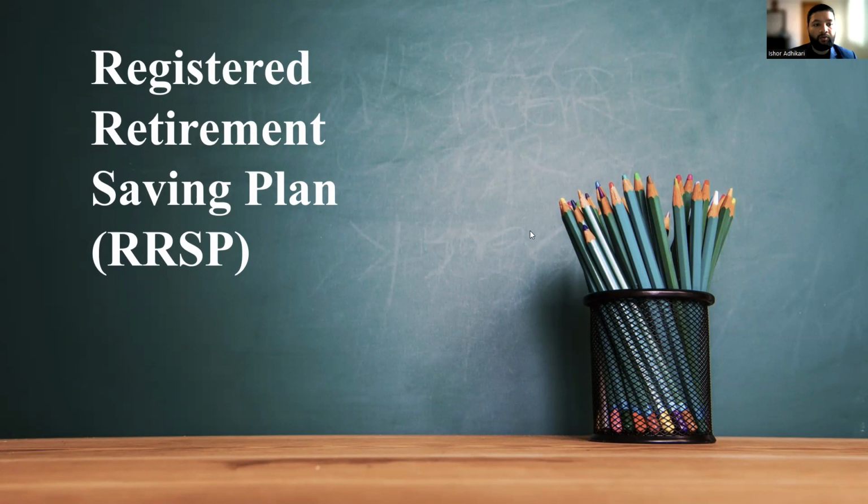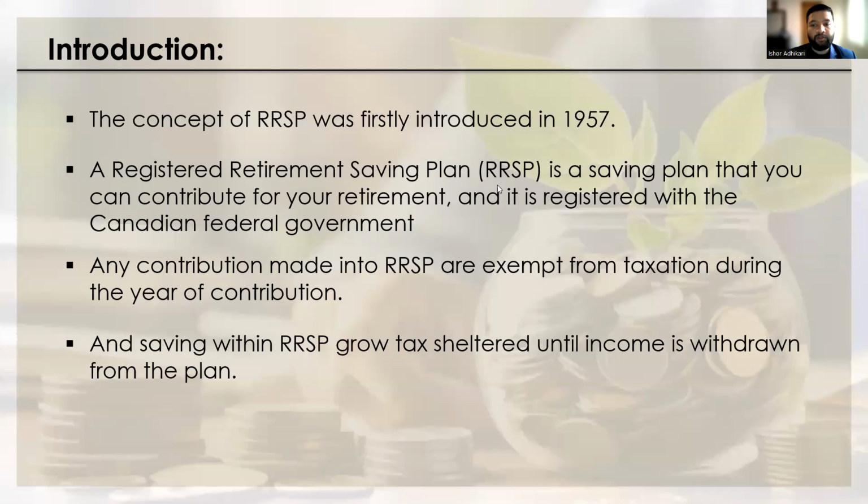Today I'm going to discuss the Registered Retirement Savings Plan, RRSP. RRSP was introduced in 1957. The basic idea is that an individual will be able to save for their retirement, and the RRSP is registered under the Canadian federal government. Any contribution to an RRSP will be tax exempt for the year, and any investment returns made in the RRSP account stay tax sheltered and are taxed only at the time of withdrawal.